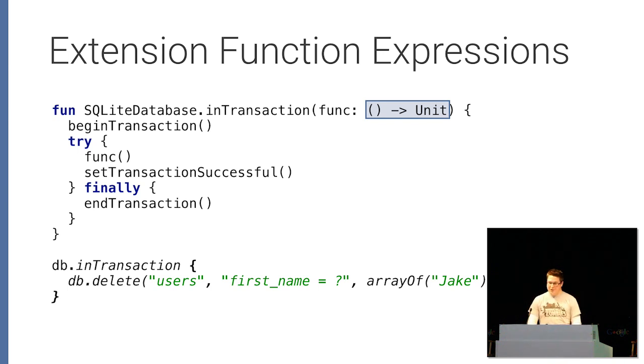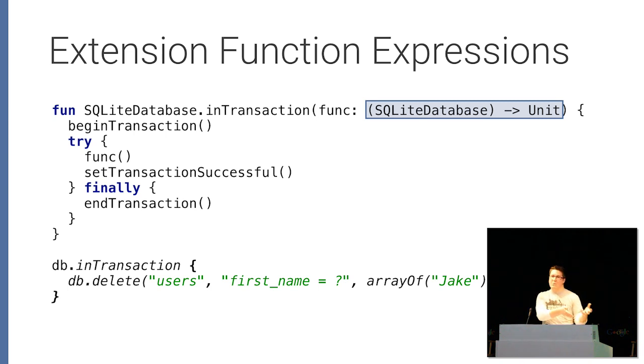So what I'm going to do is make some changes here to show you how this can get even more ridiculously awesome. Right now it's accepting a function that doesn't take anything in and doesn't return anything. It's just a block of code that runs at the right time. That causes us to reference the database when we're creating the transaction and inside the transaction when we need to do something. So a simple optimization we can make is, why don't we pass the right database in? If for whatever reason you had two databases, you don't want to reference the wrong one inside the other one's transaction. So we can pass the current database into the function expression.